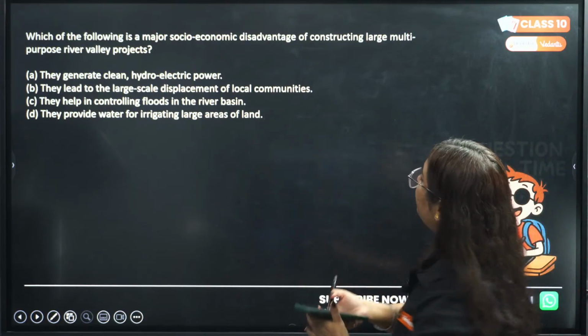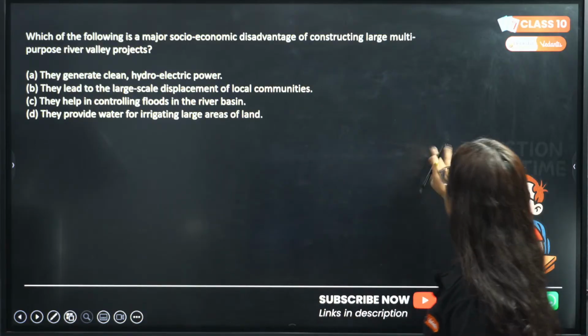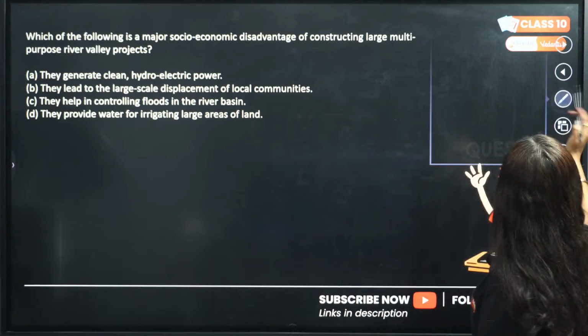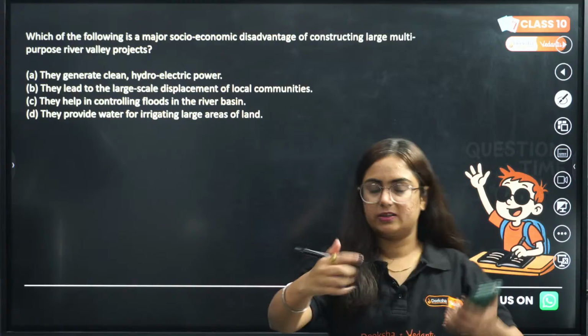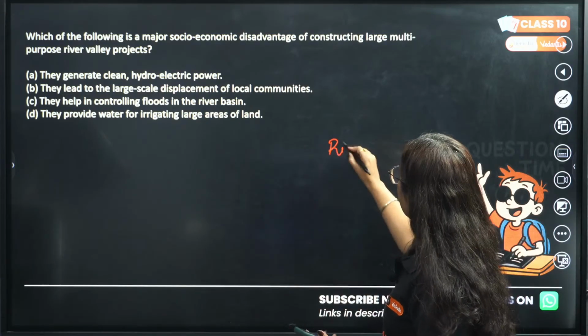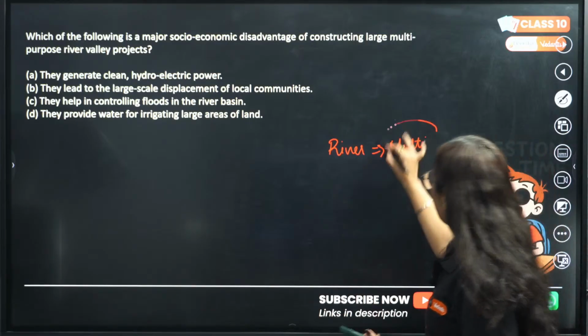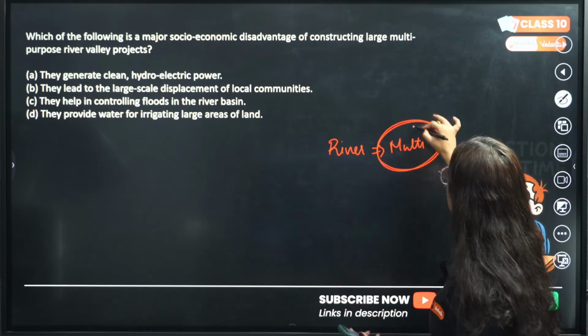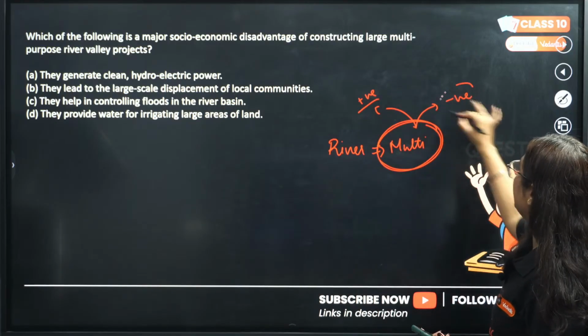Coming to the question: which of the following is a major socio-economic disadvantage of constructing large multi-purpose river valley projects? We know that river valley projects are also known as multi-purpose projects. Whenever these projects are made, there are certain positives as well as negatives.